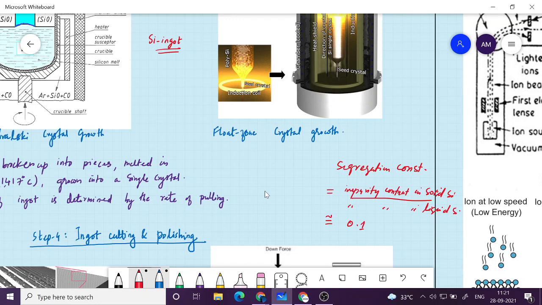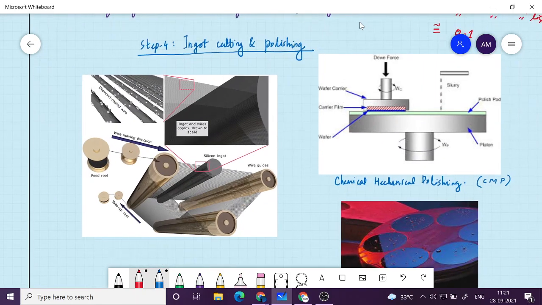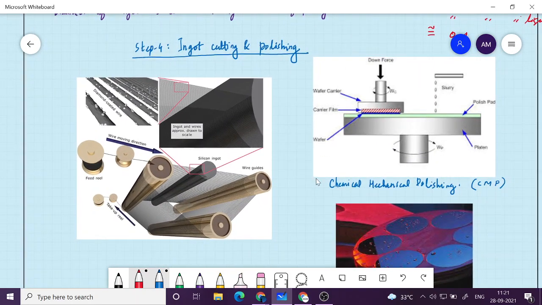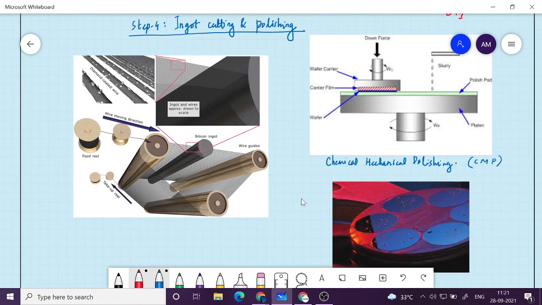So some 99.79, that much is the percentage of purity, and it is all in a single crystal. Okay, so if you want to see that crystal, how does it look like? So it will look like something like this. So you can see here. So this is the silicon ingot which I talked about.